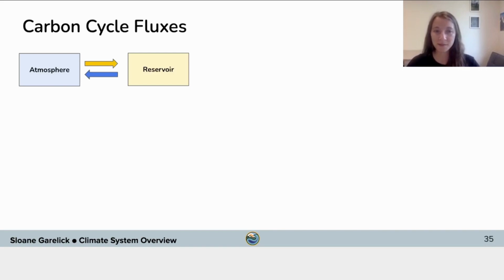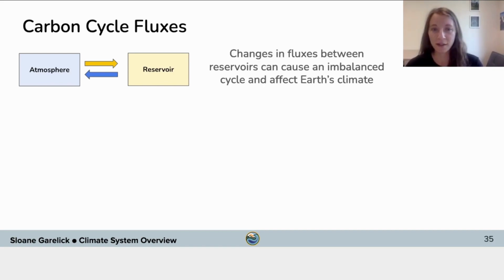So when fluxes between the atmosphere and other carbon reservoirs on Earth are balanced, the amount of carbon stored in these reservoirs will be constant. However, changes in the fluxes between reservoirs can cause an imbalanced cycle that affects Earth's climate. For example, if there's more CO2 put into the atmosphere, Earth can warm, and if more CO2 is removed from the atmosphere, Earth may cool. So let's take a look at some specific examples of how an imbalanced carbon cycle can affect Earth's climate.